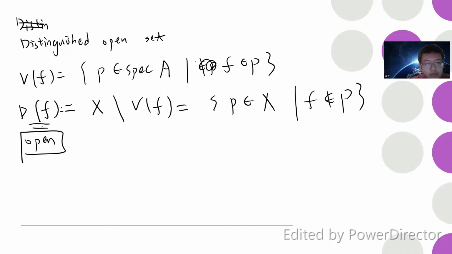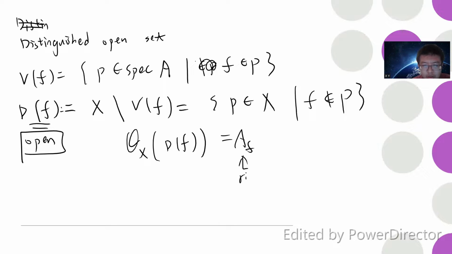Everything in the sheaf that we define, the structure sheaf O_X on D(f), will be just A_f, where this is the ring localization.